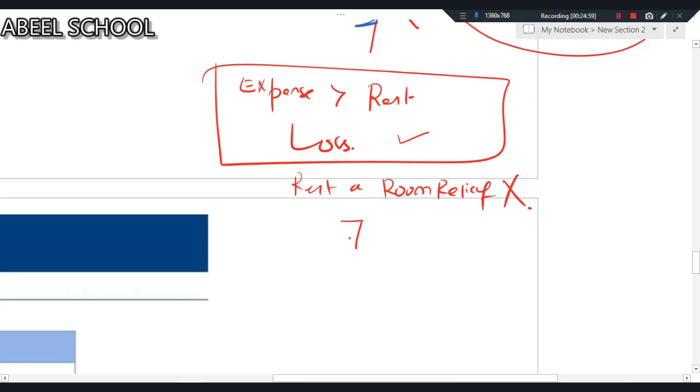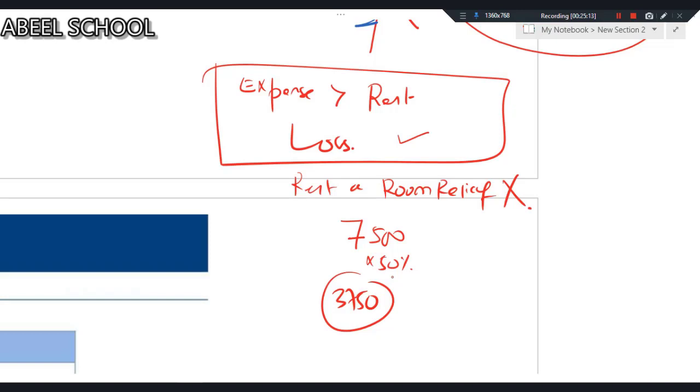So how will it work then? We'll take 7,500 and 50% of this is 3,750. If husband and wife are both sharing the rental income from the room, the relief will be available to both of them according to half. So you take 50% of 7,500.